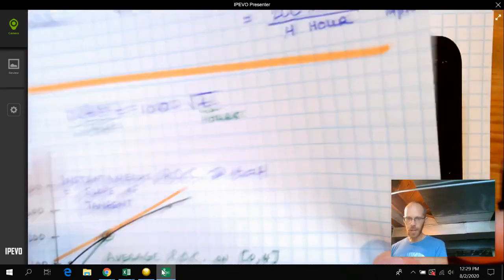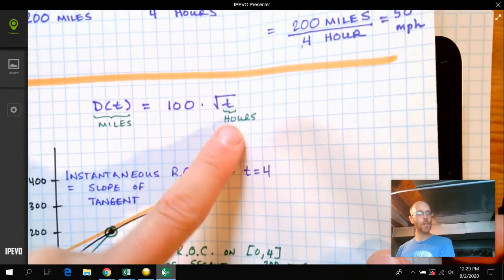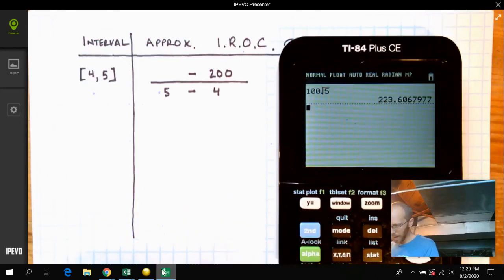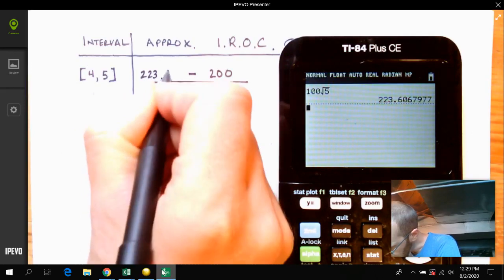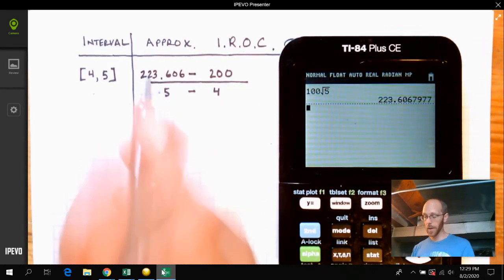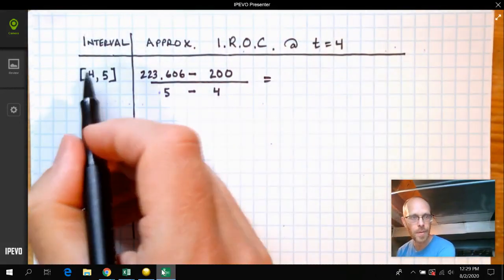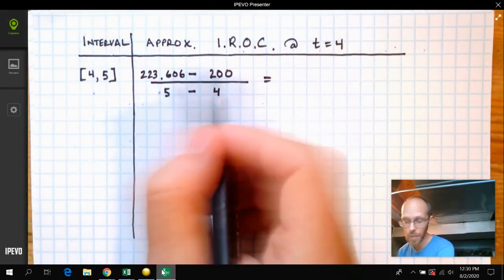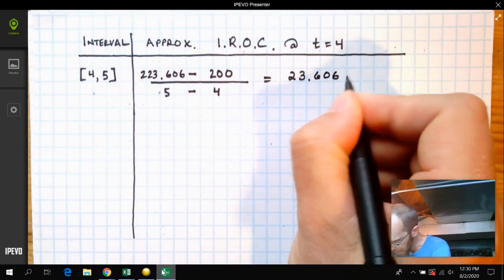I am getting that just from plugging 5 into this equation that we defined as the relationship between hours and miles. And that gives me 223.606. Don't be bashful with the decimal places. Go far on these. So as I'm simplifying this, what I see is that from time 4 hours to time 5 hours, the distance that I traveled is this minus this, which would be 23.606 miles.